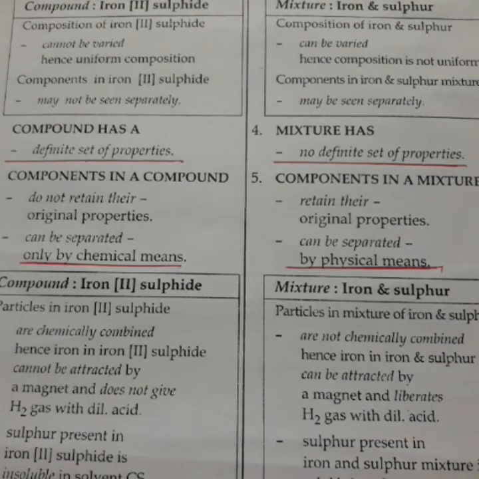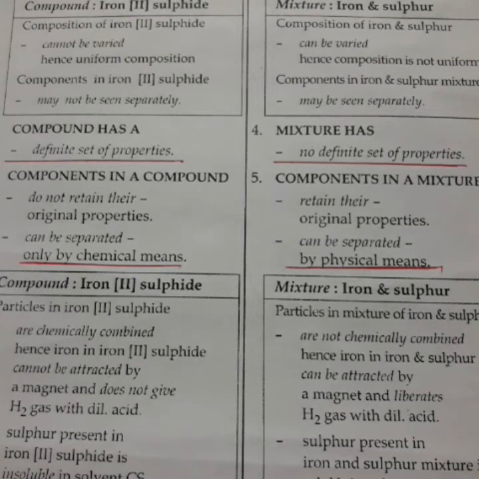So first, what we will notice: when a bar magnet is brought near the mixture, the iron sticks to the magnet. Sulfur will remain unaffected. Whereas when the magnet is brought near the compound, nothing is observed. Iron will not be attracted by the magnet.